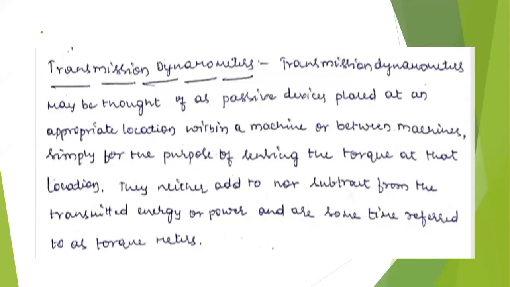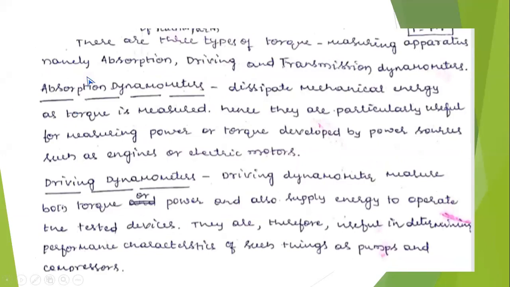So like that, you have three types of dynamometer. One is the absorption dynamometer, which absorbs the energy. A good example for this is the Prony brake. We discuss the principle of operation of the Prony brake in the next class or today. In the absorption dynamometer, whatever torque is produced by the engine is absorbed by the dynamometer, which produces the output in Newton meters.